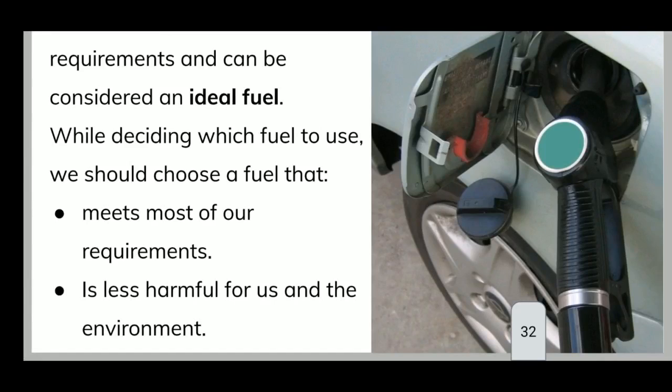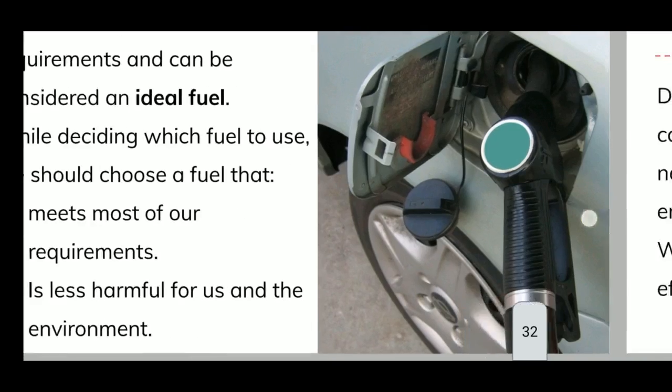It should give a high calorific value, it should be easily available, it should be cheaper, and it should be less harmful for us and the environment, it should be eco-friendly. That means it should not harm the environment. So the ideal fuel must meet all the requirements, and along with that it must be eco-friendly.